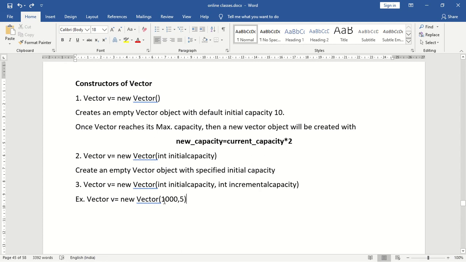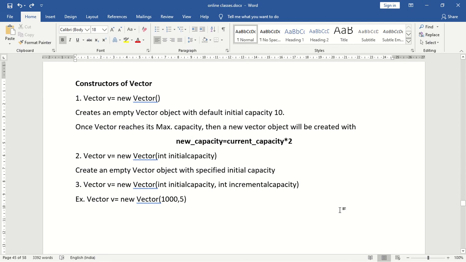Next, once the vector reaches its maximum capacity, a new vector object will be created with increments of 5. That is, if all the 1000 elements are filled, then the new vector will be created with how much size? With 1005. Next, if 1005 elements are also filled, then a new vector will be created with 1010. So every time the vector is filled, it is going to create a new vector object with increments of 5. Is this clear?